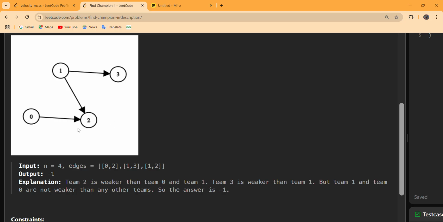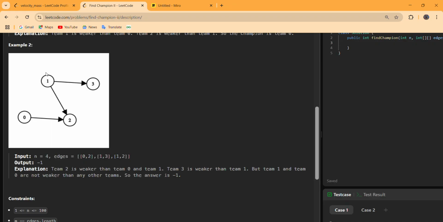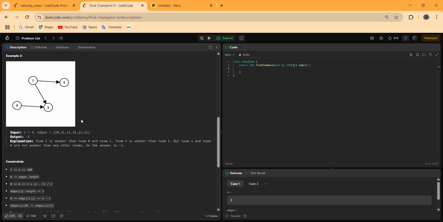Now the potential champions of this tournament are this 0 and this 1. There is no condition given to us to compare between these two values, to say which is the strongest among these two. So in this case we found that there is more than one champion team in this tournament, and we have to return -1, as there are multiple answers possible.